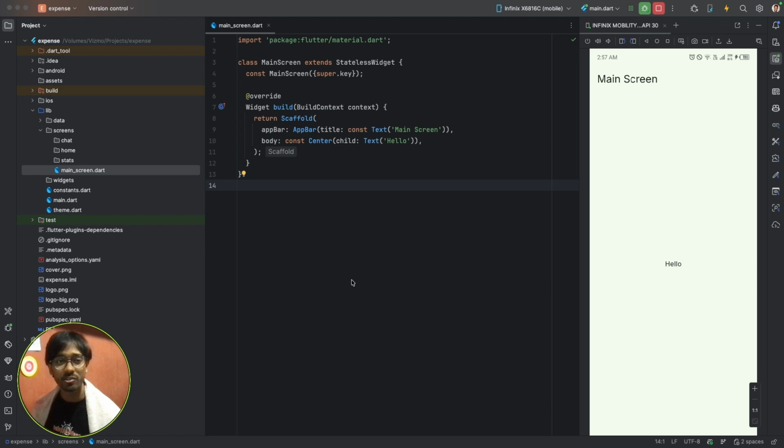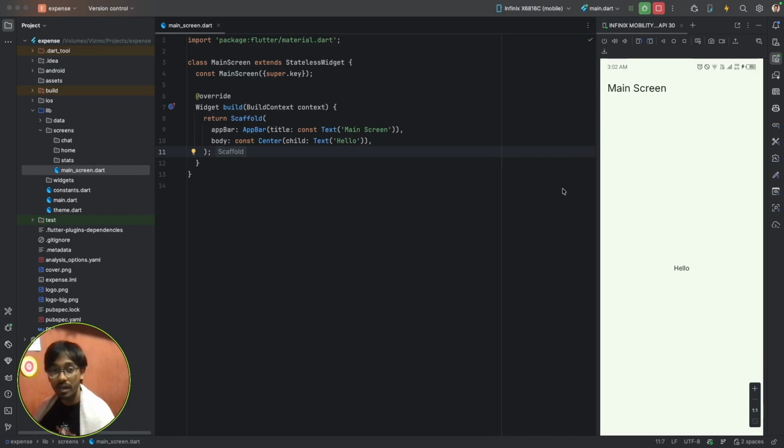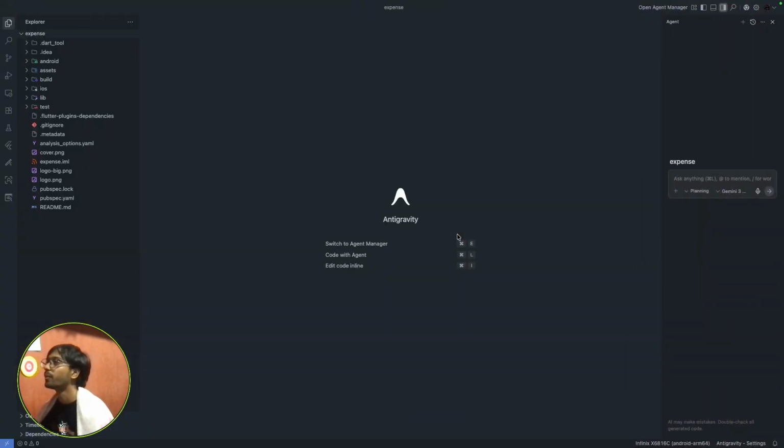Now we have everything in place to get started. Our starting code is done, and our logo and all the things that we'll need later are taken care of. Now we can start writing code, and the plan is to start with the UI, and then after completing the UI, we'll move into integrating the data and making it functional. I'll be using Anti-gravity. Anti-gravity is pretty good, so we'll try to use AI as much as possible.